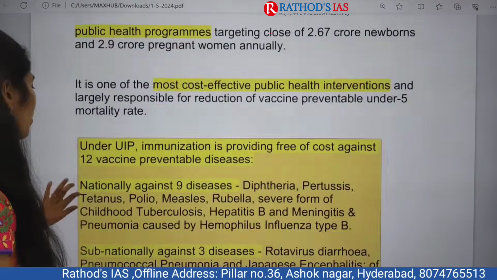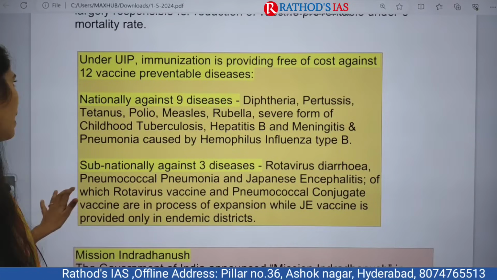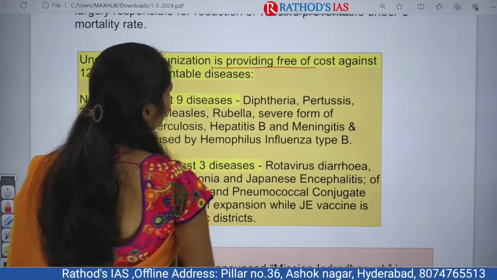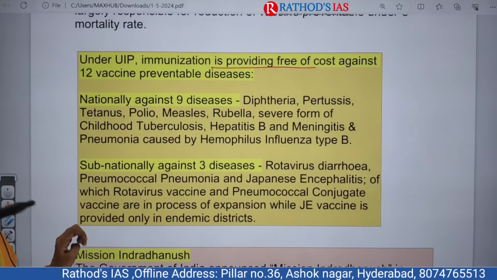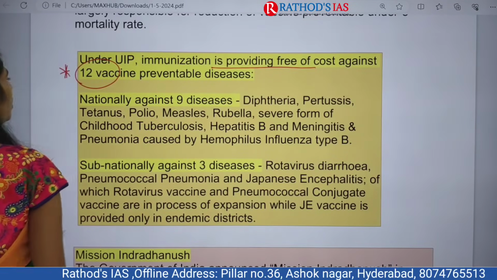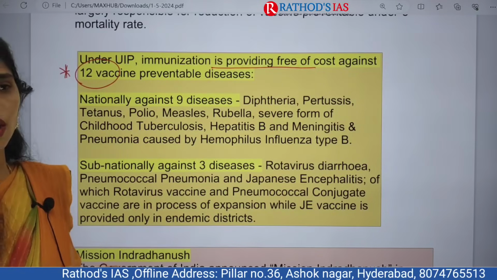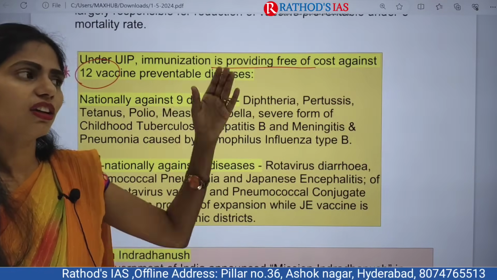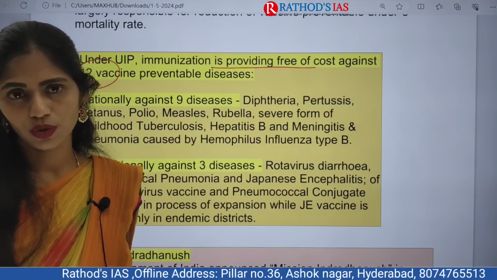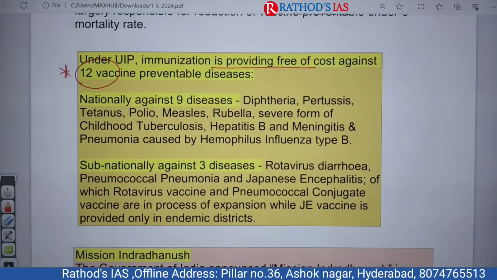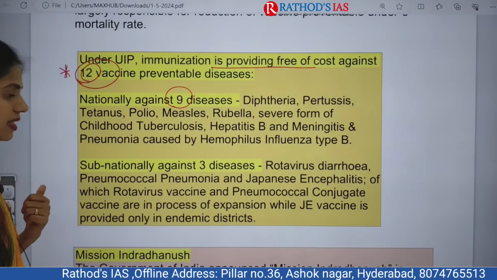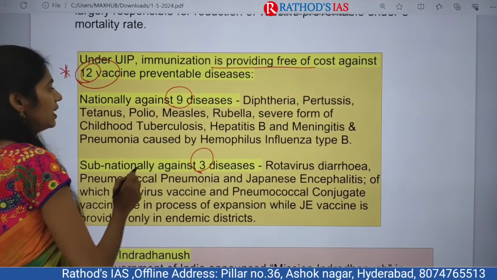If we talk about some important facts regarding this immunization program, under the Universal Immunization Program, immunization is provided free of cost against 12 vaccine-preventable diseases. There is a high chance of getting a question regarding these 12 vaccine-preventable diseases in your prelims. They may ask you to consider the following vaccines and ask which of the following are included under the Universal Immunization Program. So you can get a question like that. Actually, of these 12, 9 are national and 3 are sub-national.